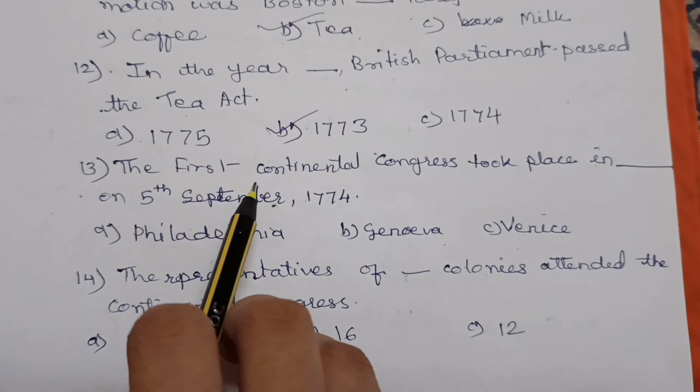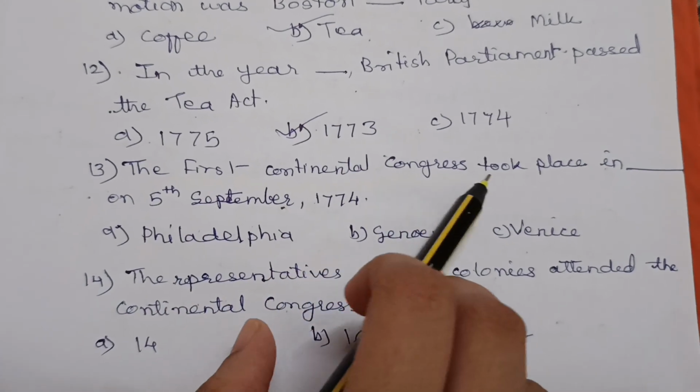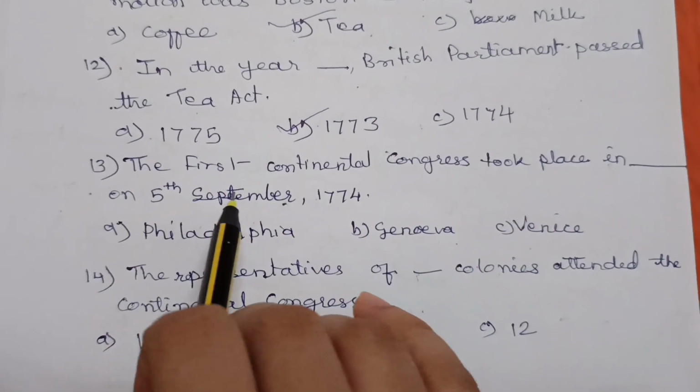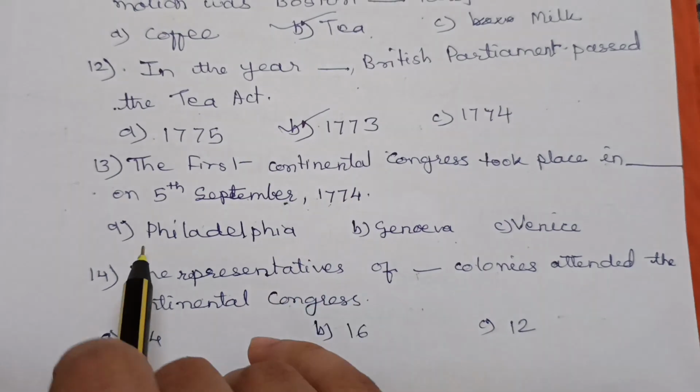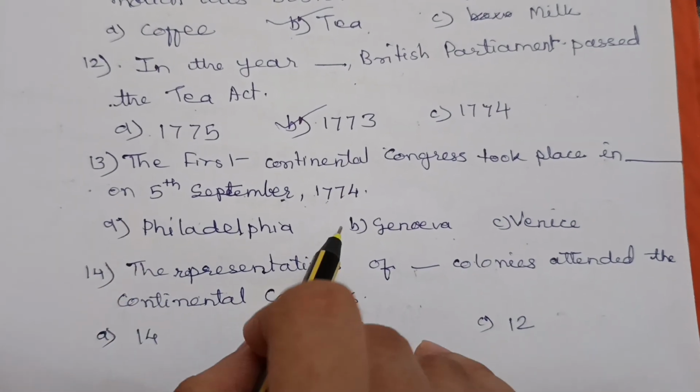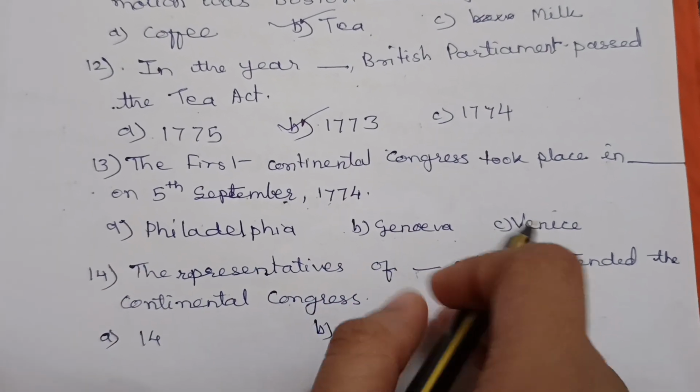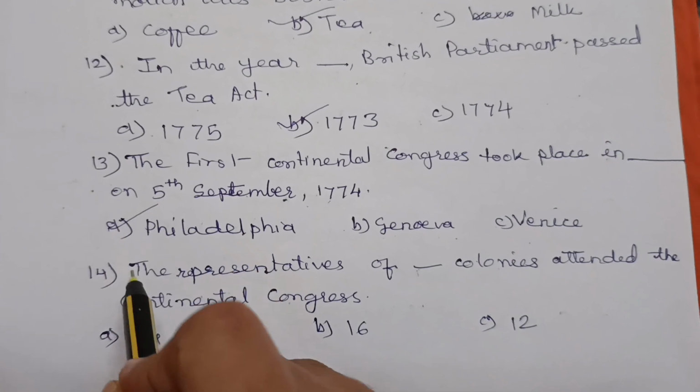Question number 13. The first Continental Congress took place in dash on 5th September 1774. Options are A. Philadelphia, B. Genova, C. Venice. And the correct option is A.